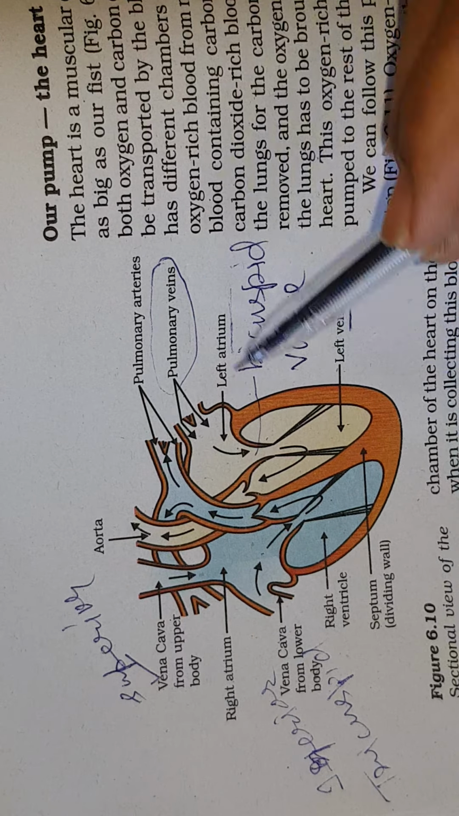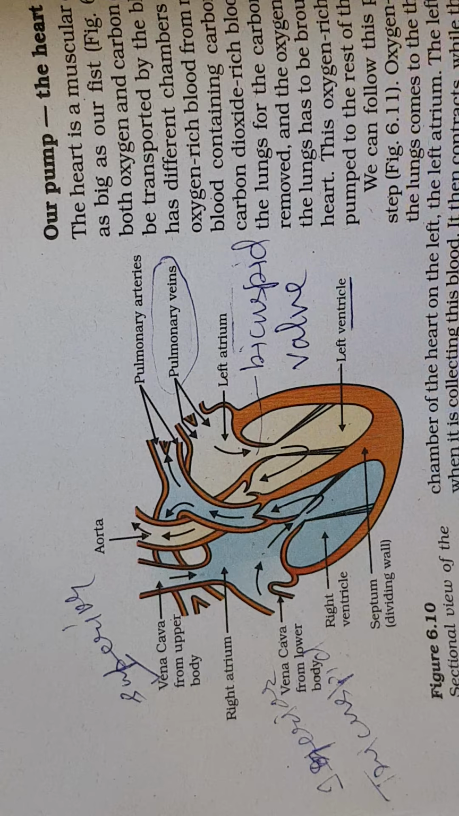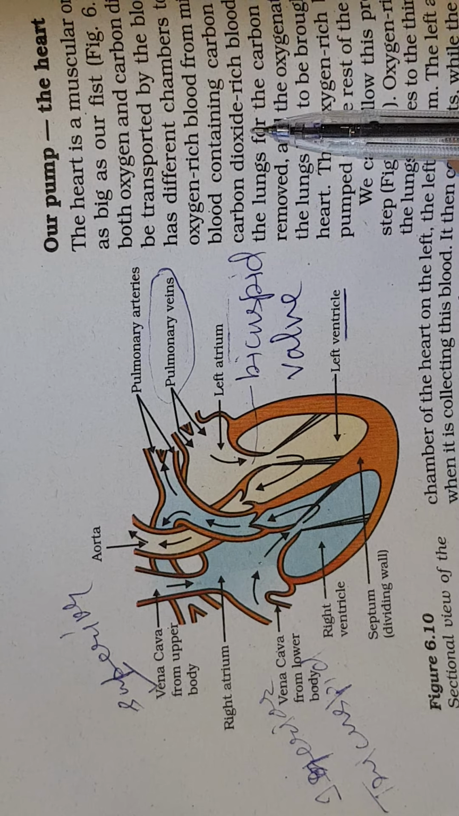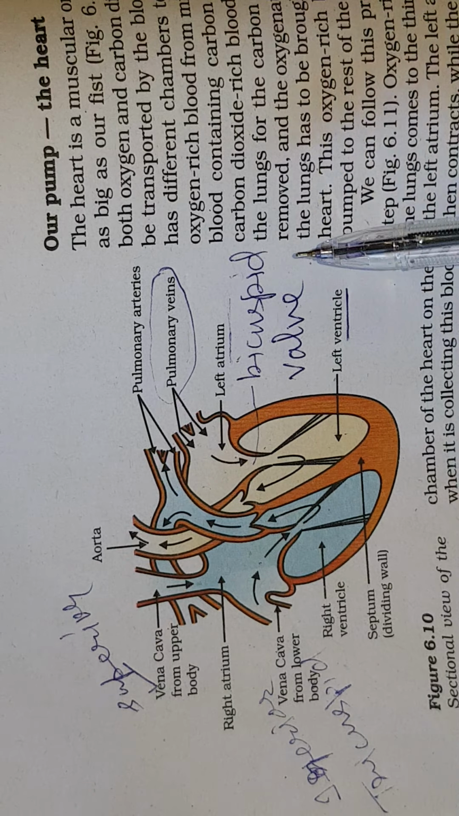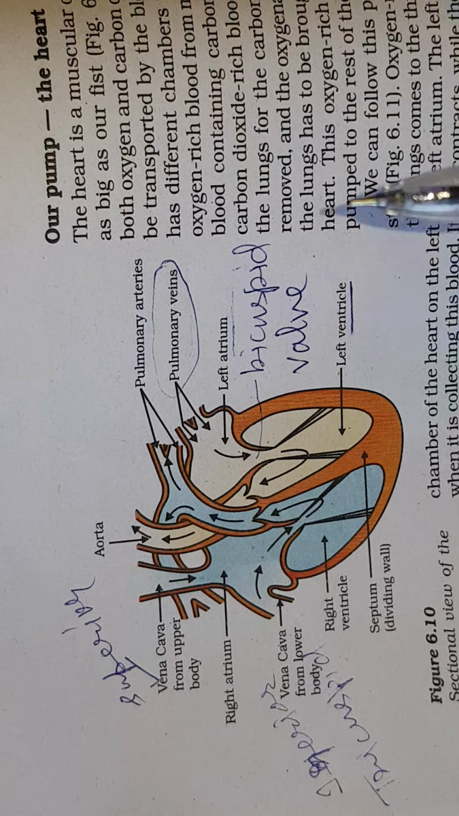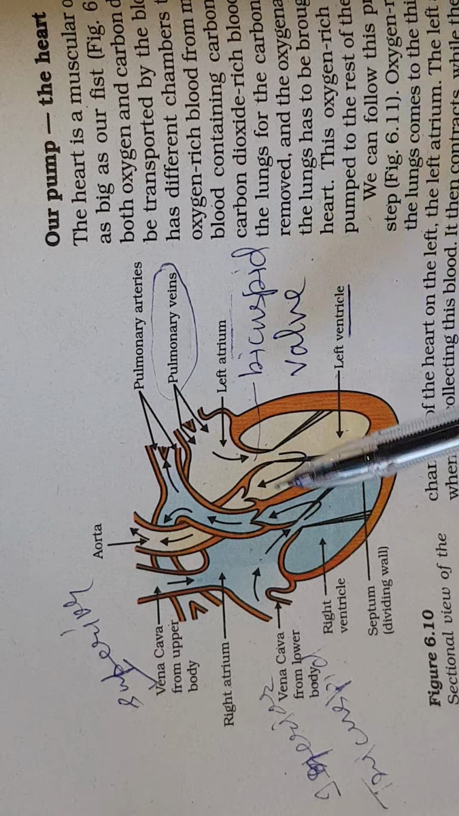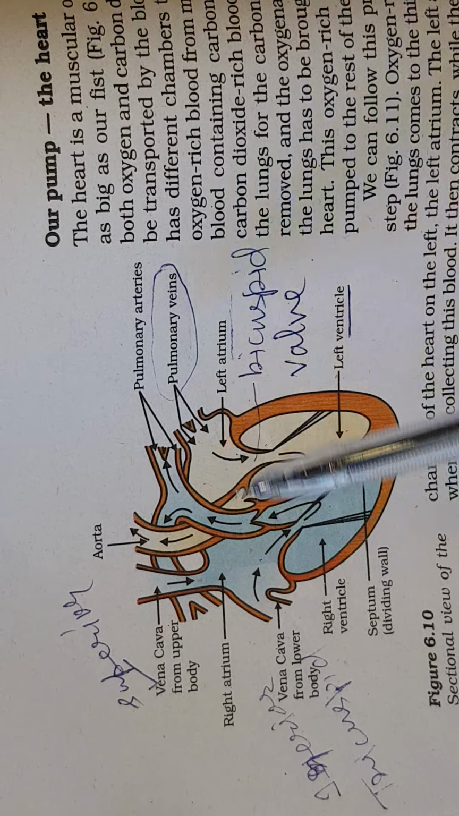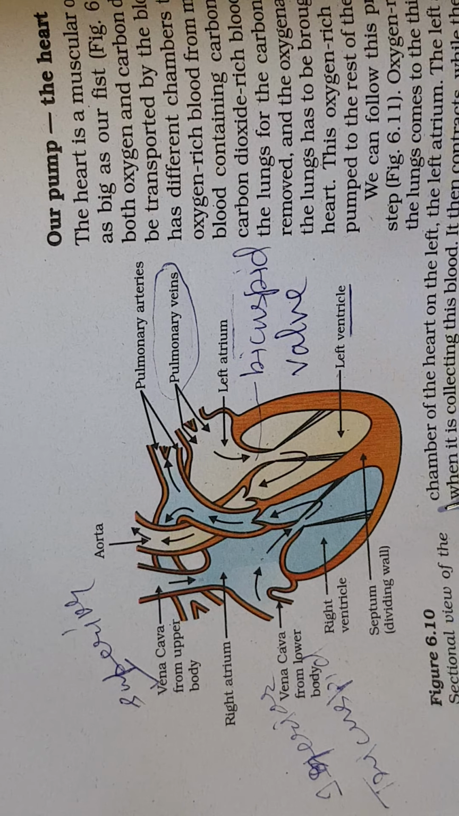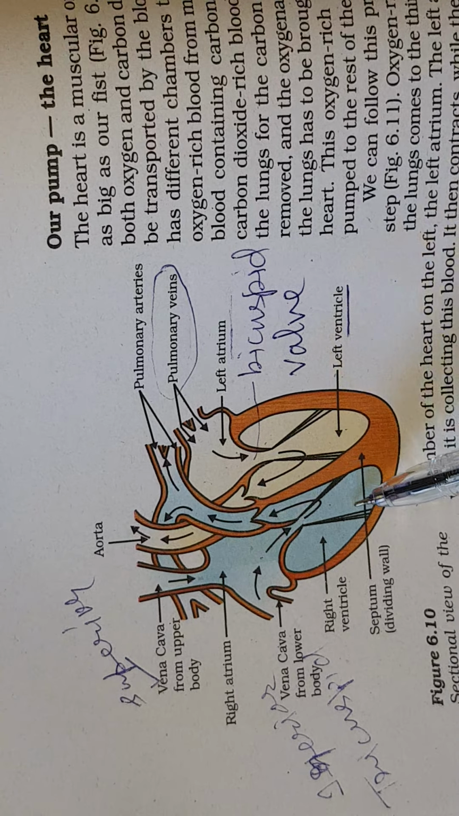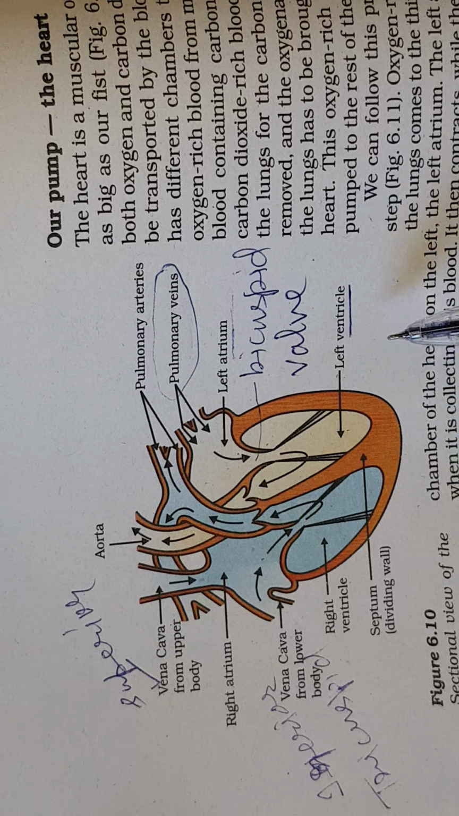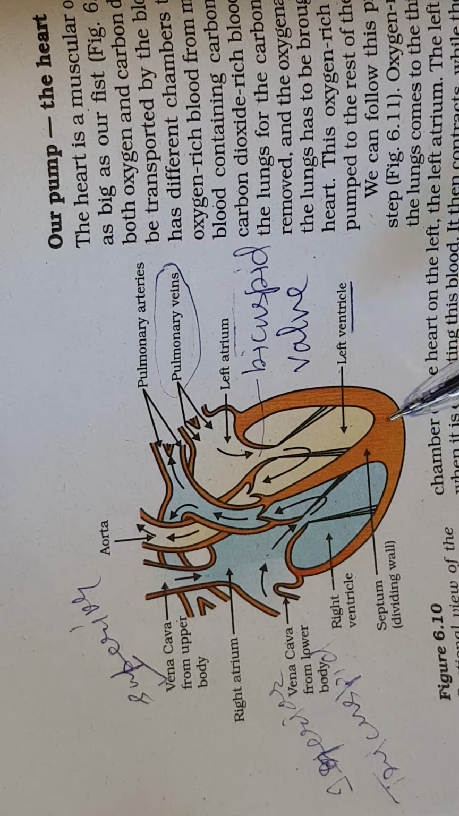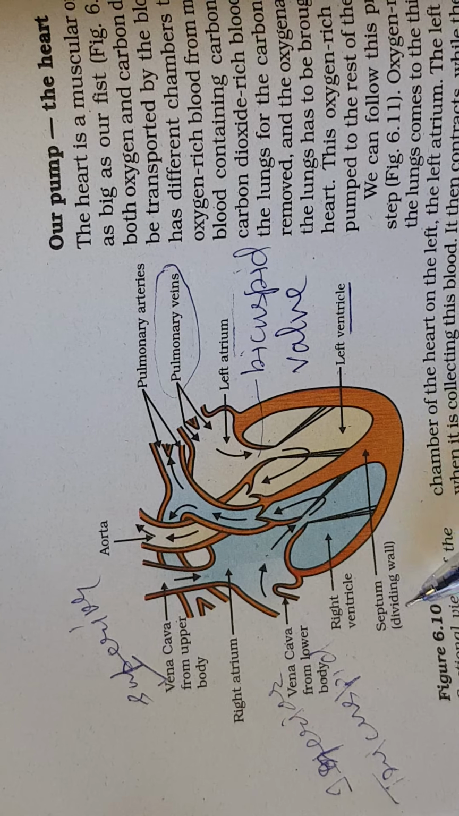Then it is roughly triangular in shape. And then it is tilted towards the left side in the chest cavity or thoracic cavity. Then it is 4-chambered. The upper 2 chambers, in the broader part, are called atriums or auricles. The lower 2 chambers are called ventricles. Now there is a wall which is separating the left and right side, that is called septum.